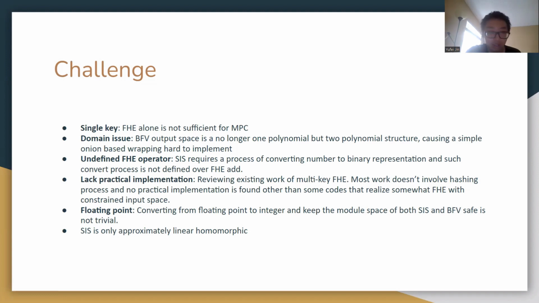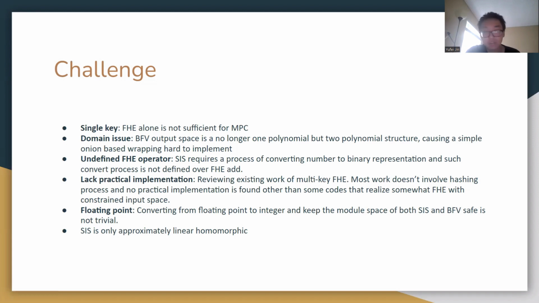And the floating point issue. If, for example, your input is a floating-point number, how do you convert it to an integer so that the input can be fed into either the FHE or the SIS? The current solution is basically to multiply it by 10 to the power of the number of digits of precision you want to keep, and then make it work.